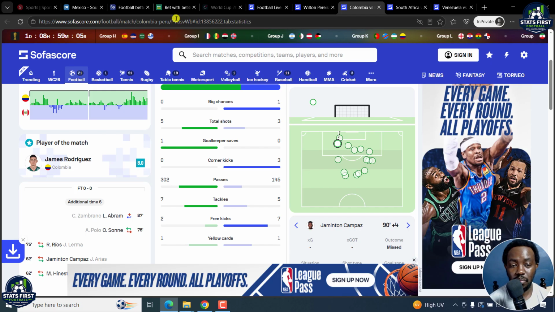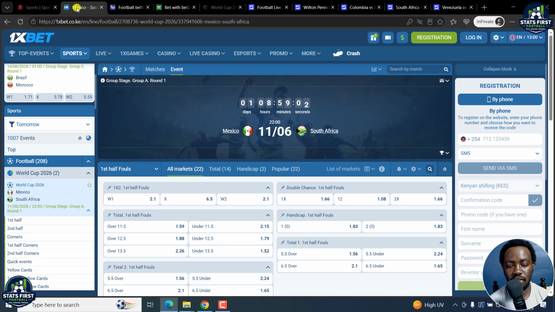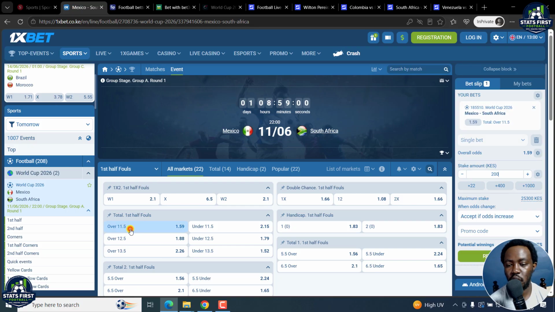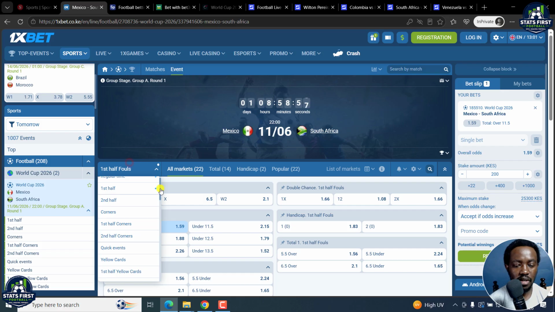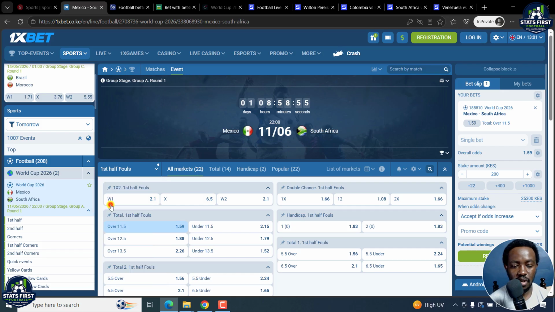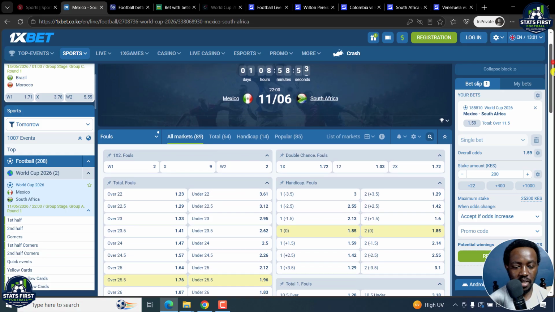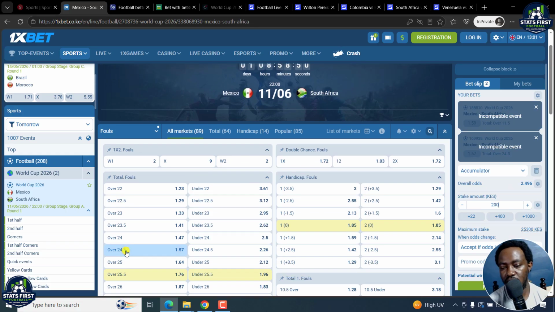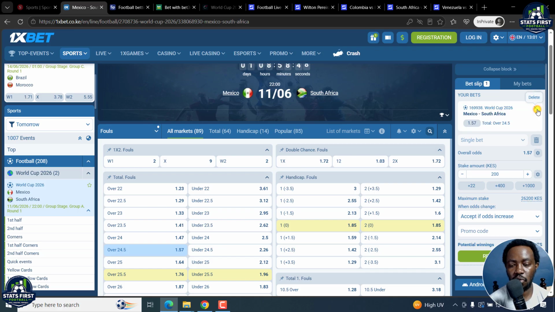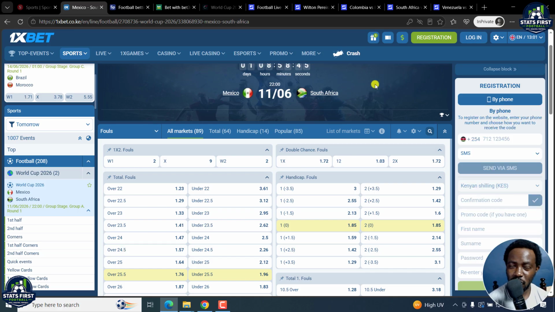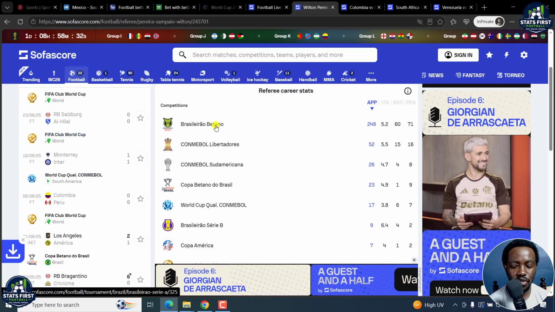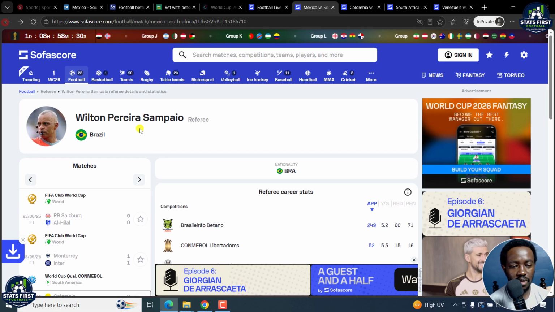Now, my prediction for the Mexico versus South Africa game is probably going to have like 12 fouls in the first half, and then when we go to more or less the full game, we'll at least get 25 fouls, at least on the lower side. We don't want to go with things on the higher side. But when it comes to analyzing and predicting a game, you kind of look at all those elements, and some of this might be out of the ordinary, because let's assume that's the referee.